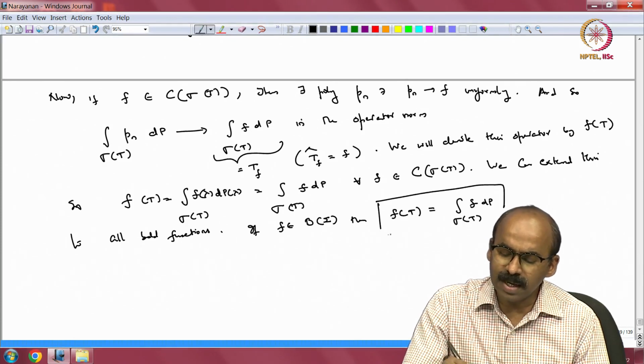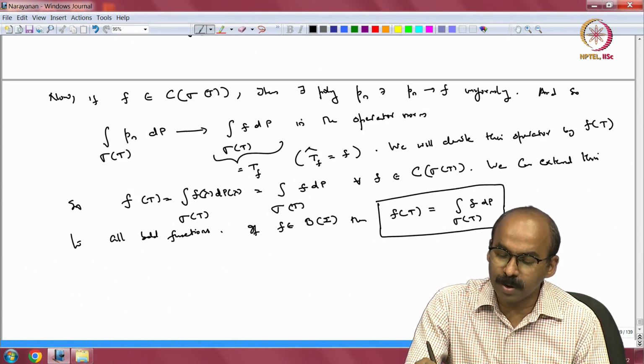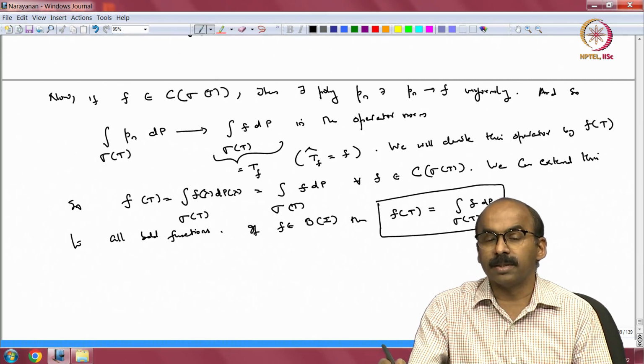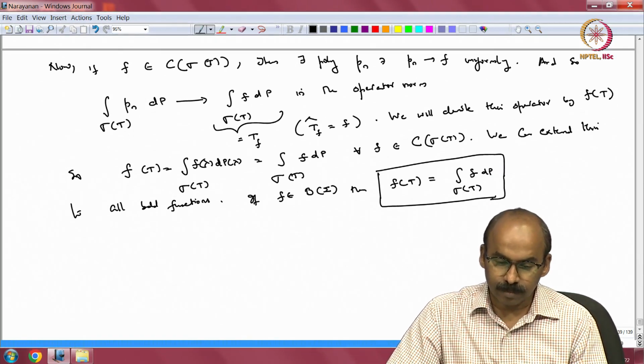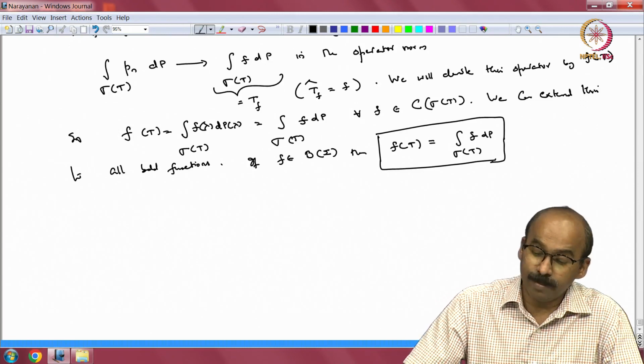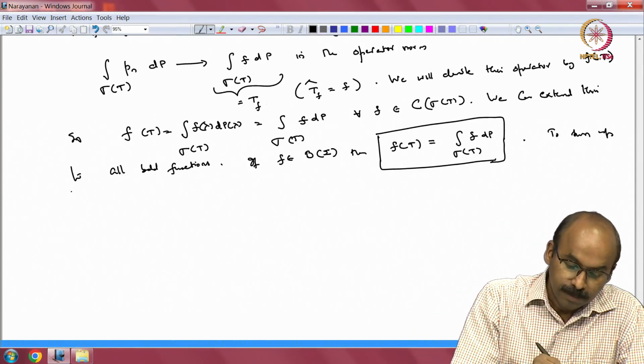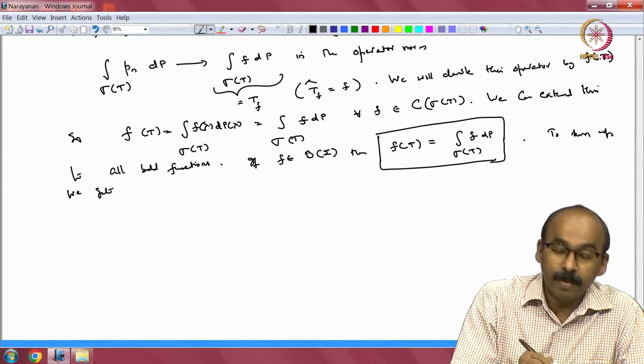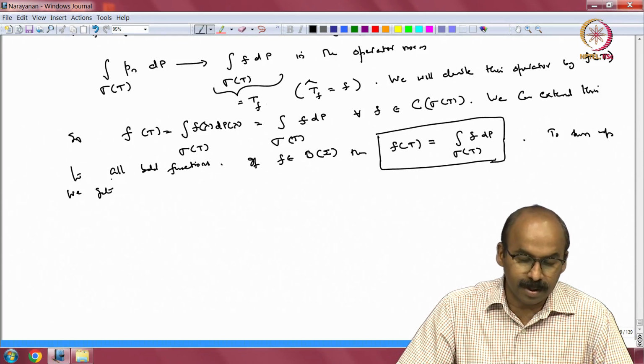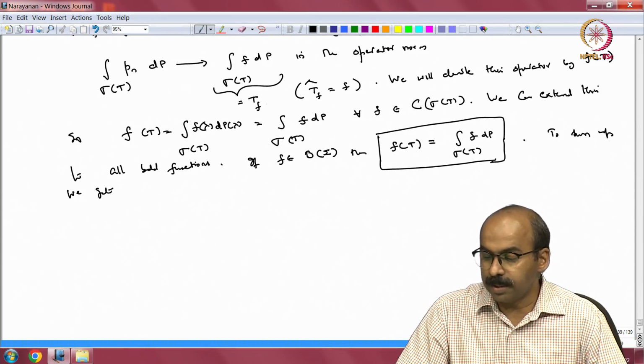Okay. This is essentially a change of notation, there is nothing new here, because we have done this for the algebras we looked at earlier. Okay. But let me sum up. So, to sum up, we get, so let me write this as a theorem, because we have been writing the theorem for algebra of operators.